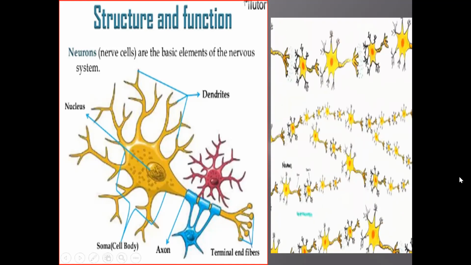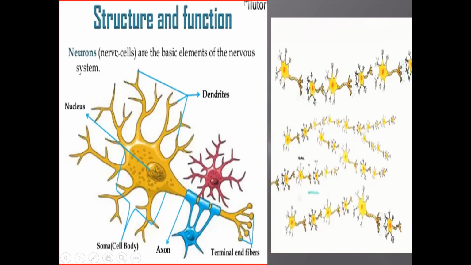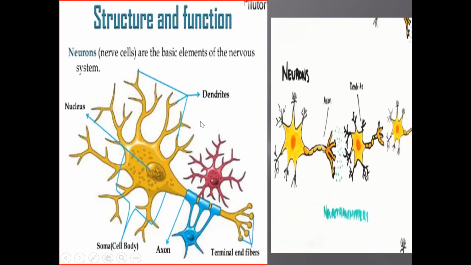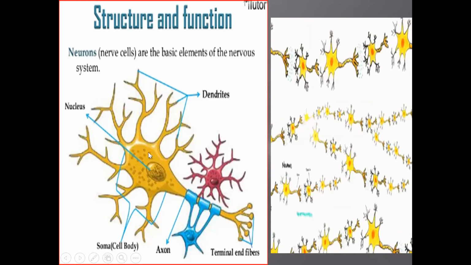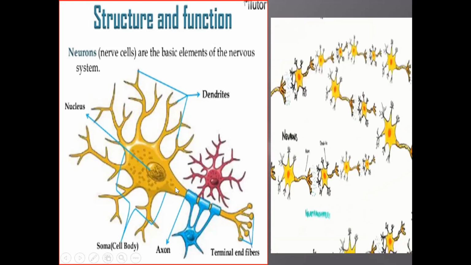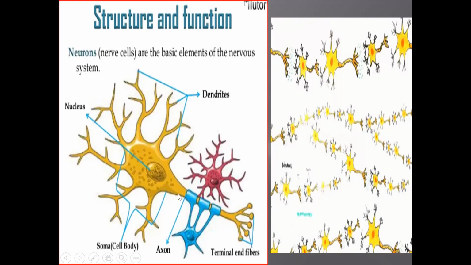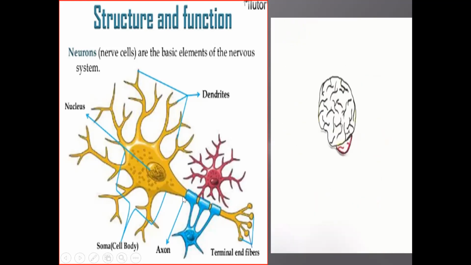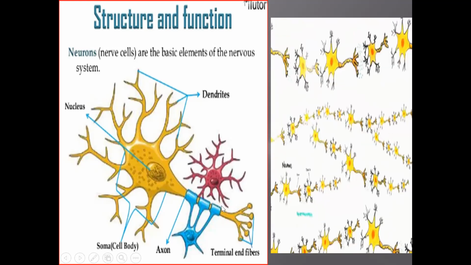Now, once again at a glance, the neurons are the nerve cells. These are the basic elements of the nervous system. This is called the cell body or cyton. The extended part is known as axon. These are made up of a bundle of nerve fibers.